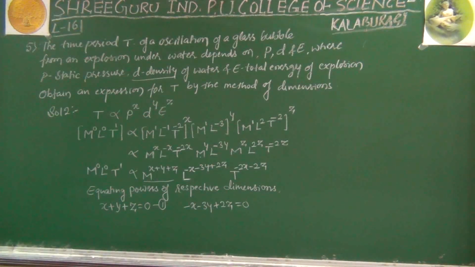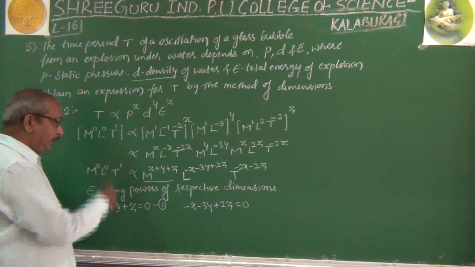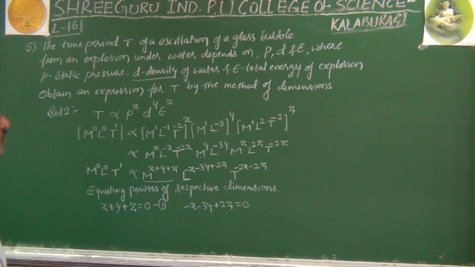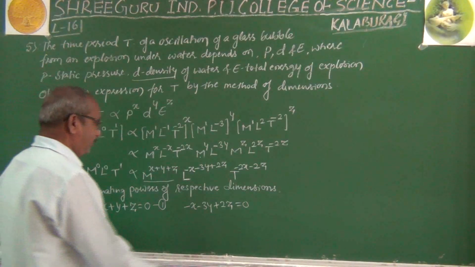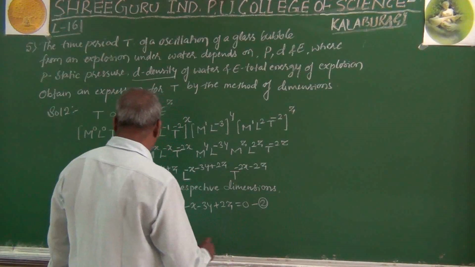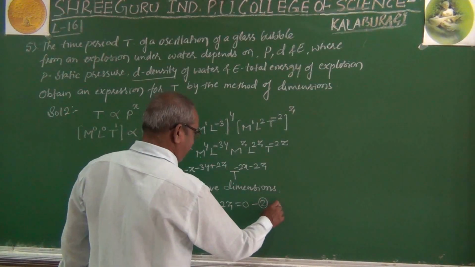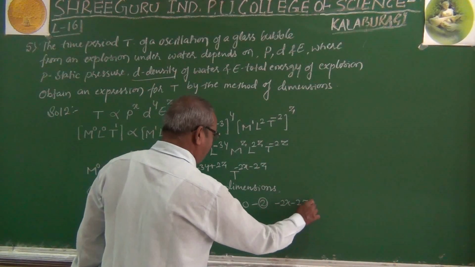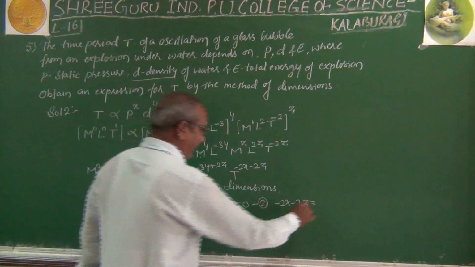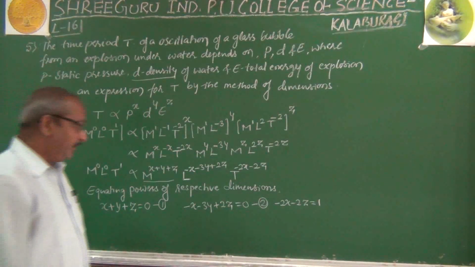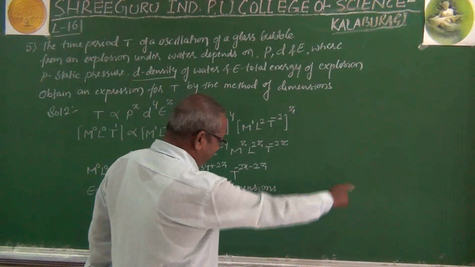This is the second equation. And similarly, towards LHS t to the power 1, whereas here t to the power minus 2x minus 2z. So the third equation is minus 2x minus 2z equal to 1.